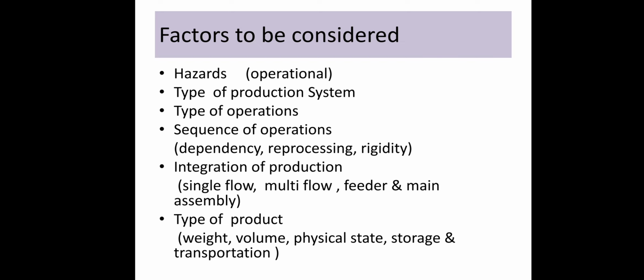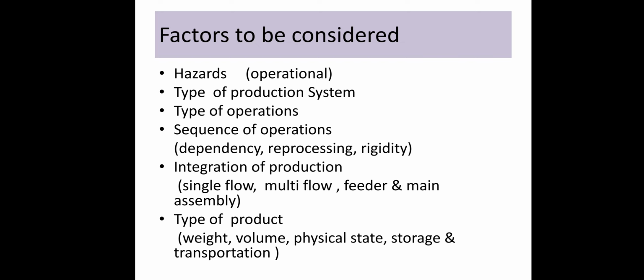Then, type of production system. It is very obvious there are many manufacturing systems. As I told, there may be mass manufacturing, batch manufacturing, intermittent manufacturing, or continuous manufacturing. So while selecting your layout, you have to consider which manufacturing process you're going to implement in your organization. On the basis of that only, you have to design and install your plant layout.